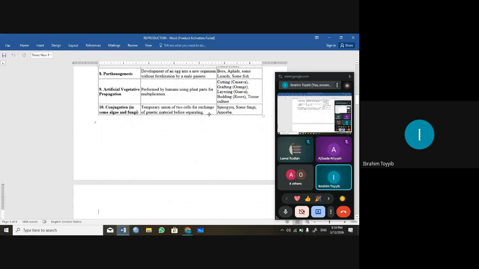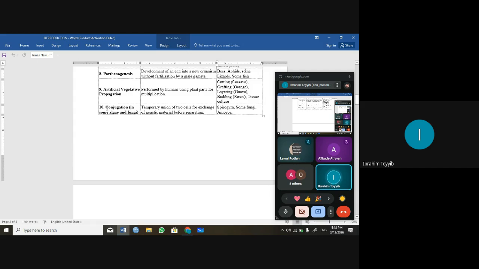So we also have parthenogenesis. This is the development of an egg that is not fertilized. The egg will develop into a new organism without fertilization by a male gamete. Examples of such organisms are bee, aphids, some lizards, and some fish. Then artificial vegetative propagation. This one is performed by humans using plant parts for multiplication, like cutting in cassava, grafting in orange, layering in guava, budding in roses, and tissue culture.